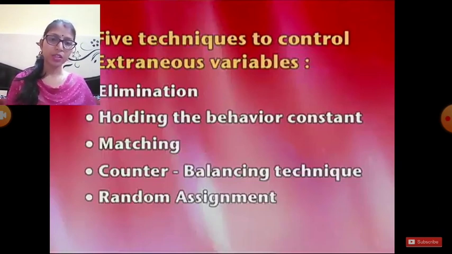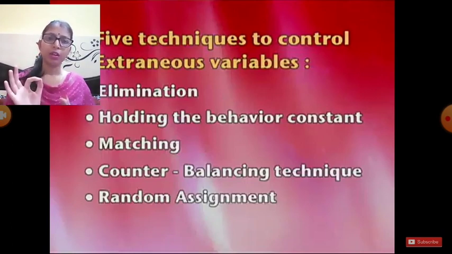Okay, the last one is random assignment. So random assignment of participants to different groups eliminates any potential systematic differences between groups. Basically, random assignment is also known as randomization, in which basically you can imagine a lottery system. ठीक है, you make a chit जिसमें आपके names लिखे हैं and collect it in a bowl. ठीक है, and बिना biased हुए, without using any partiality, आप बस एक चिट पिकअप करते हो. ठीक है, और उसके बेसिस पे जिसका भी नाम होता है वो सेलेक्टेड होता है स्टडी के लिए.